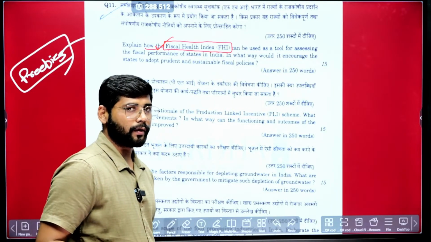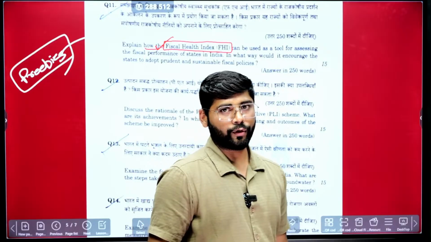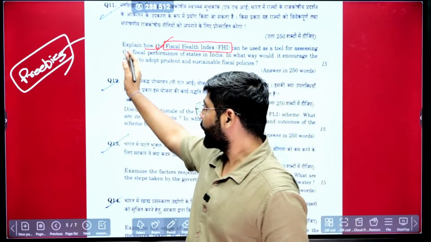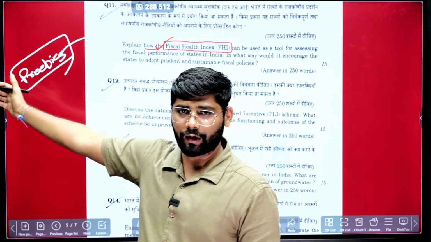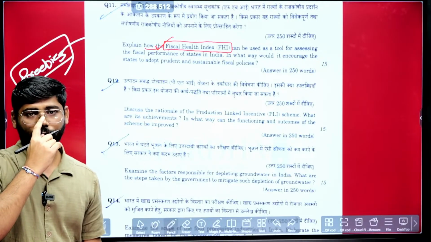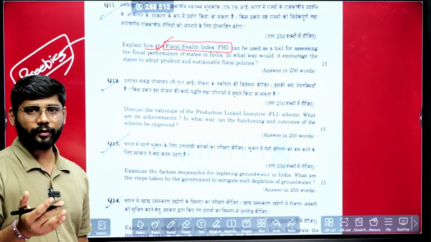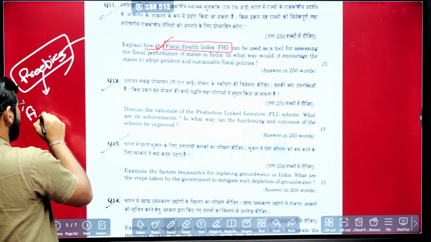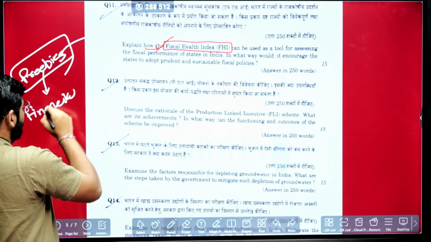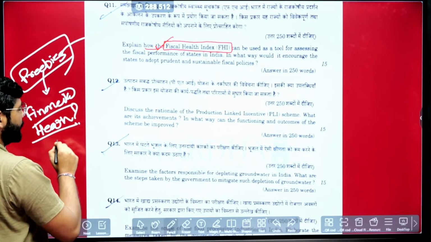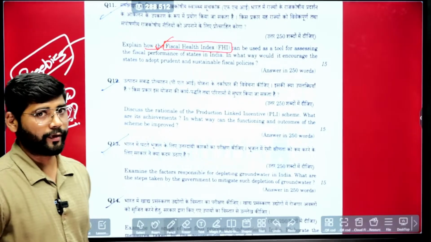Many people counter it as social security measures, many people will say it is freebies. We'll keep this debate out, but when these terms were coming in the news, the states were taking measures for social security or else freebies. That time the question was on the financial health of the states. So the question was asked on financial health, and it has its base from there.